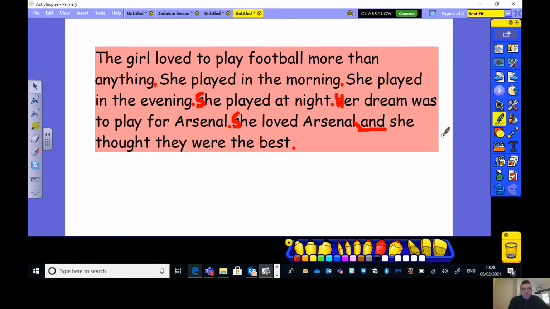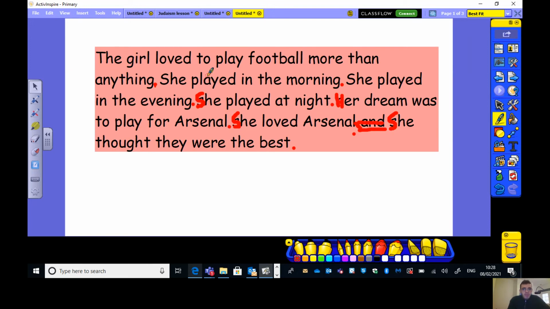She loved Arsenal and she thought they were the best. I could have had a full stop here, but if I had a full stop there, it means I can't have the "and" here. And I'd have to have a capital S on "she". She loved Arsenal, full stop. She thought they were the best, full stop. Pardon me.